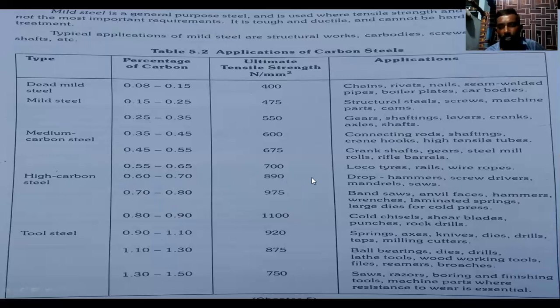Ultimate strength is 891. So we can use it for drop hammers, screwdrivers, mandrels, etcetera. So for high carbon steel we are increasing the carbon content to 0.70 to 0.80. The ultimate strength is 975. So these are the applications.